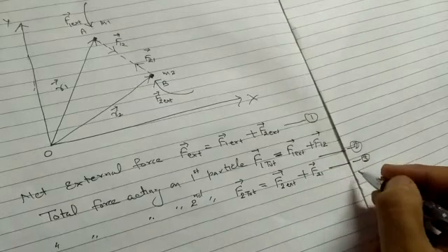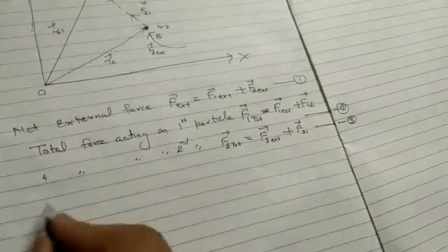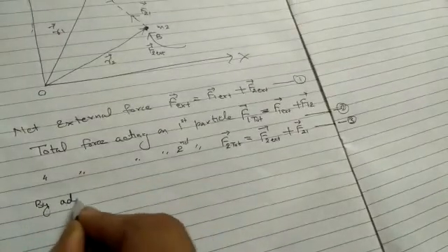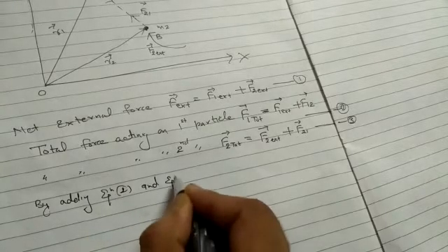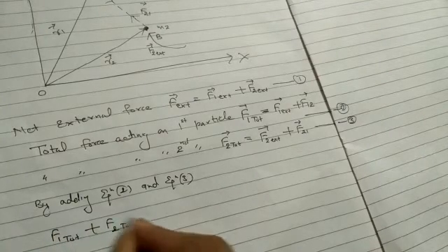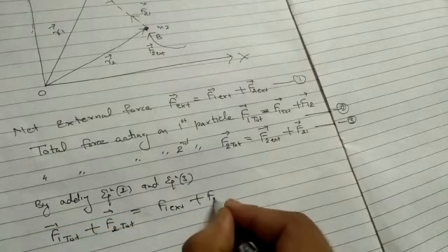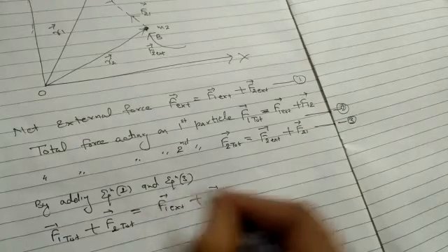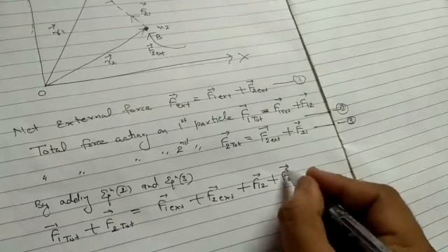Let this be equation number 3. Now add these two equations. By adding equation second and equation 3 we get F1 total plus F2 total equal to F1 external plus F2 external plus F12 plus F21.